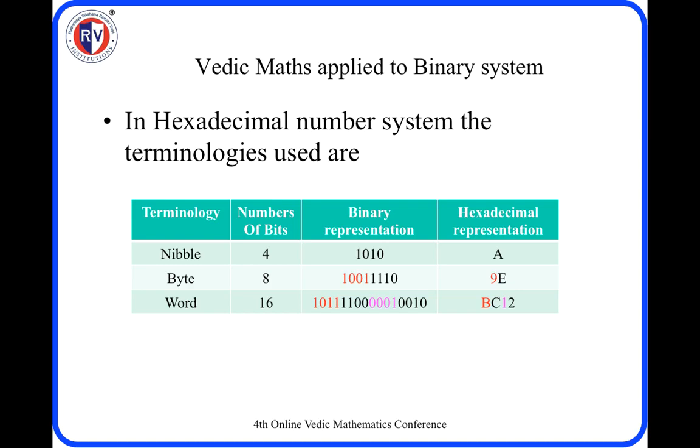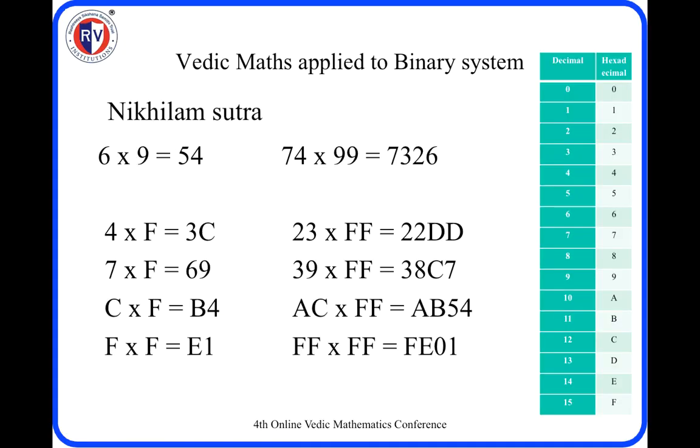In the hexadecimal number system, certain terminologies are used. We have a nibble, that is 4 bits. Take an example 1010, which is represented as A. I have omitted the H that is written along with this to indicate hexadecimal, for ease of understanding. A byte is 8 bits. This is 1001 1110, so this 1001 is 9 and this 1110 is E. A word is 16 bits. Similarly we can easily represent these. This color coding is only for understanding purposes.